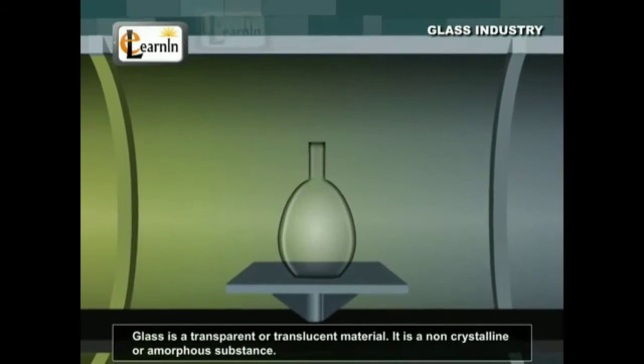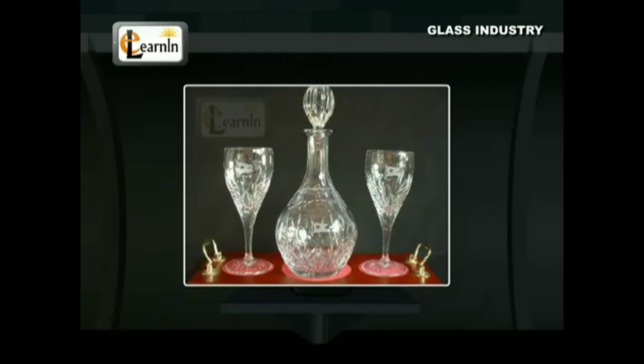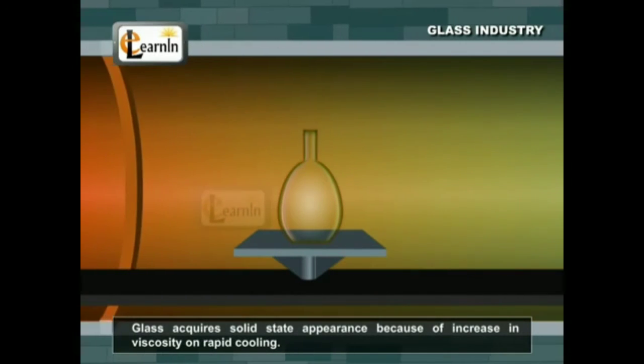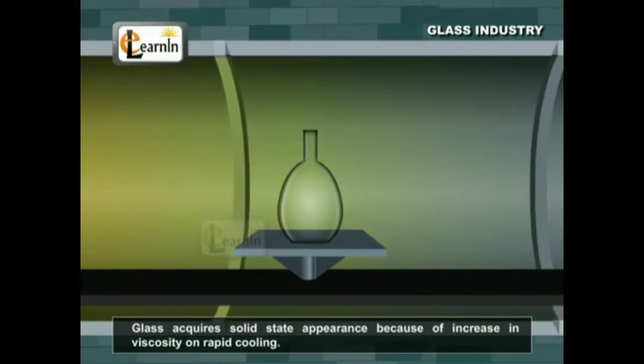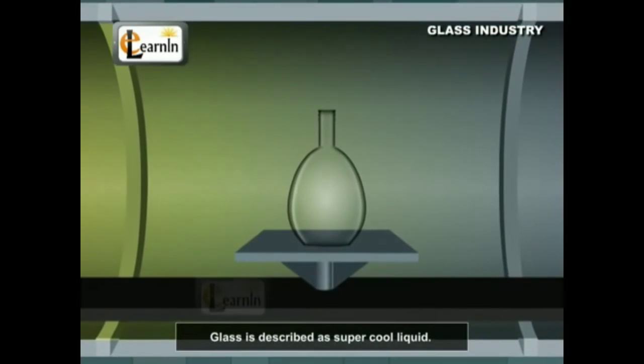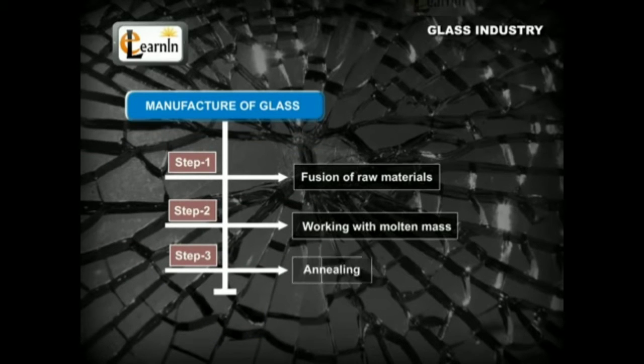Glass industry. Glass is a transparent or translucent material. It is a non-crystalline or amorphous substance. Although it appears in a solid state, it is not a true solid. It may be considered as a frozen liquid. It acquires solid-state appearance because of increase in viscosity on rapid cooling. So, glass is described as a supercooled liquid. Manufacture of glass. The manufacture of glass involves 3 steps: fusion of raw materials, working with the molten mass, and annealing.